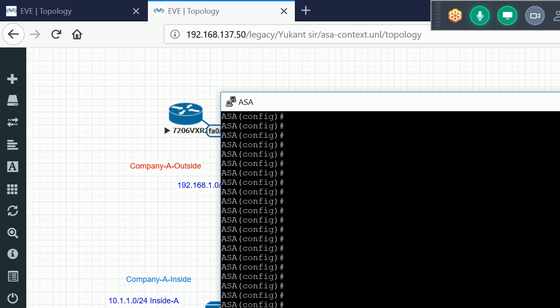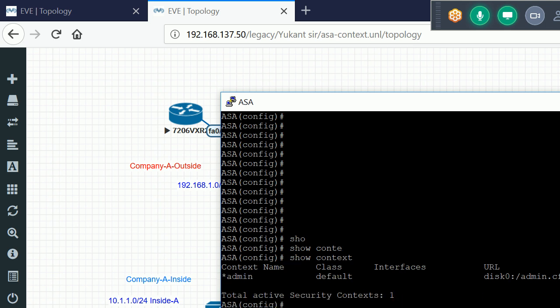Now if I run show context, basically I'll get one context, which is the admin context, and that asterisk sign indicates this is the admin context.